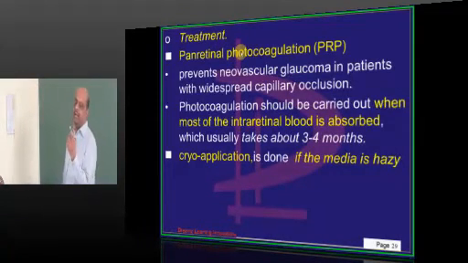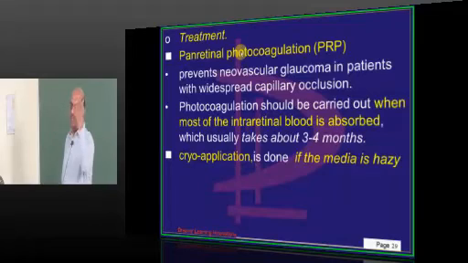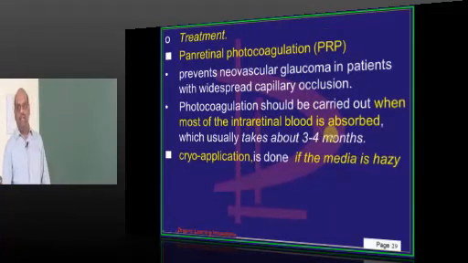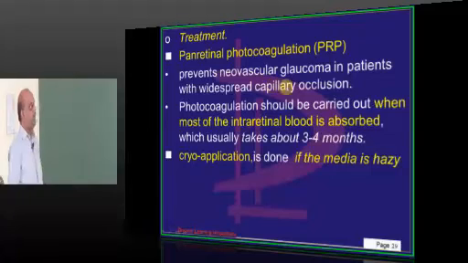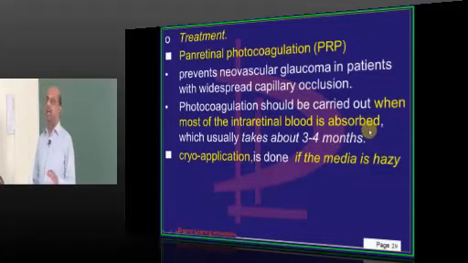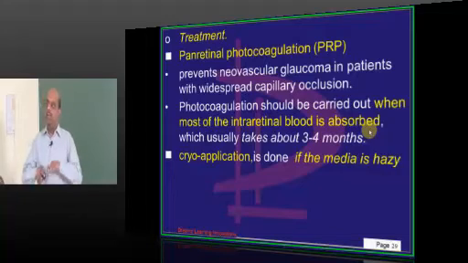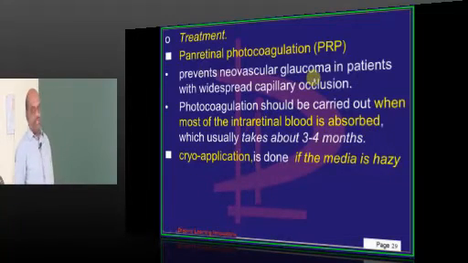We know only one technique very confidently to treat whenever there is any ischemic area leading to development of neovascularization. What is that technique? Burn the retina. So pan-retinal photocoagulation will prevent the neovascular glaucoma in all the patients of ischemic type of CRVO who have developed a lot of capillary occlusions.